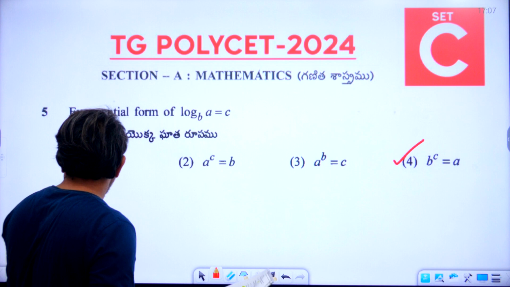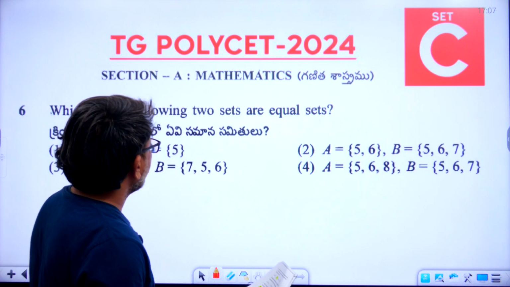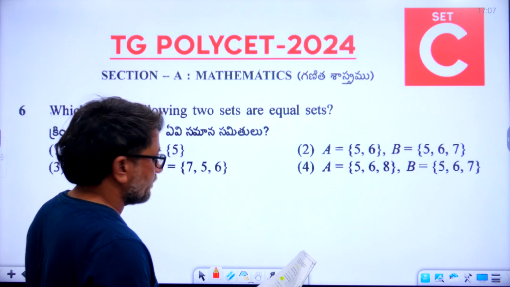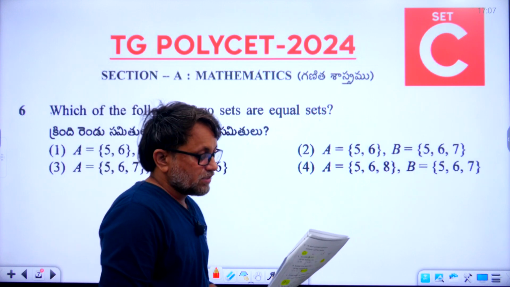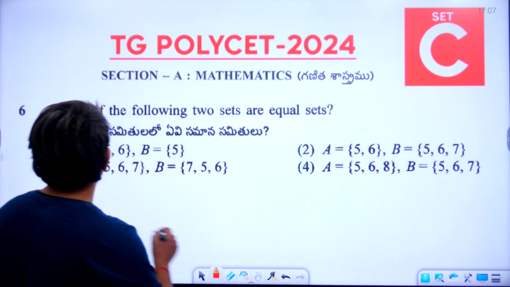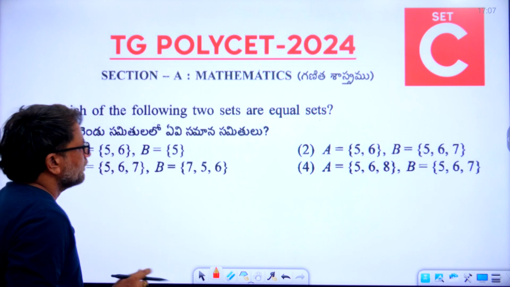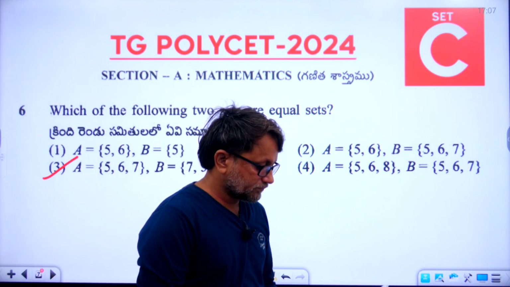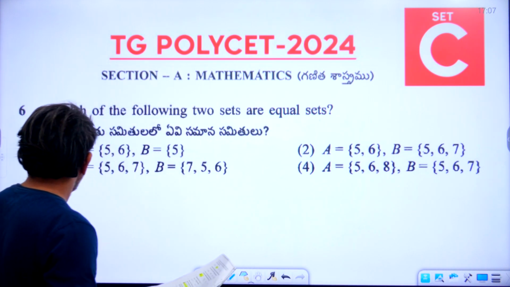Now go to the sixth question. Which of the following two sets are equal sets? What is the right answer? The right answer is 3. Third is the right answer. Now go to the seventh question.